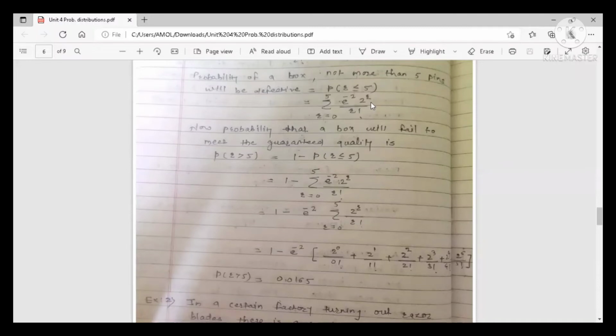Now the manufacturer fails to meet the guaranteed quality, meaning the manufacturer is not satisfying the condition that not more than 5 pins will be defective. So the probability that the manufacturer will fail to meet the guaranteed quality is equal to probability of R greater than 5, strictly greater than 5.